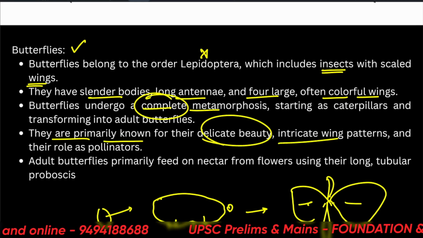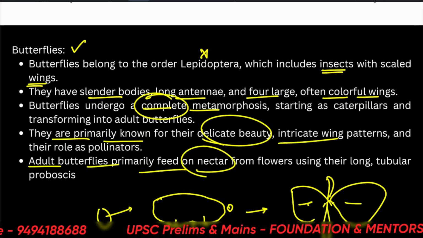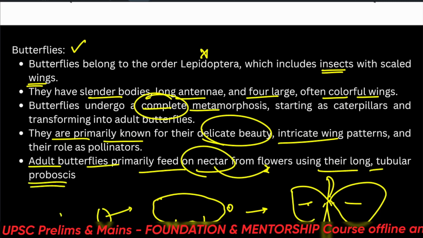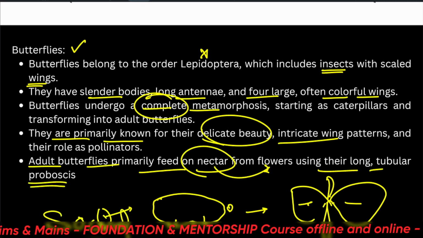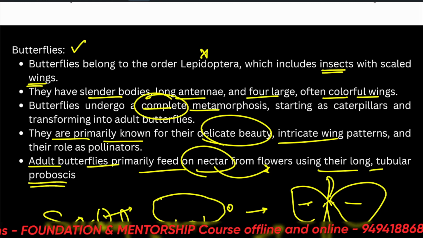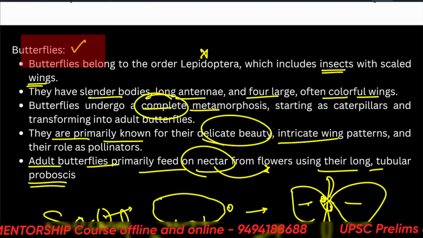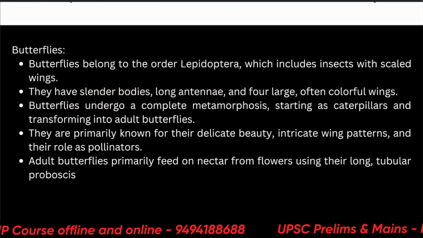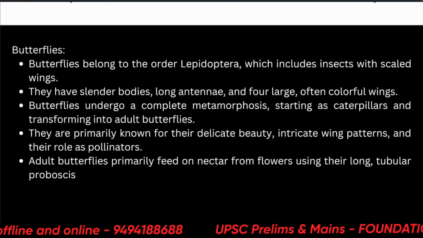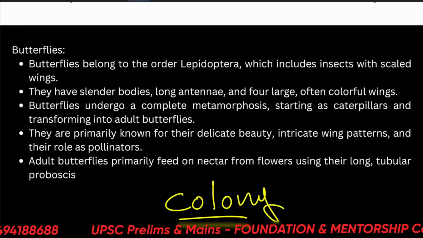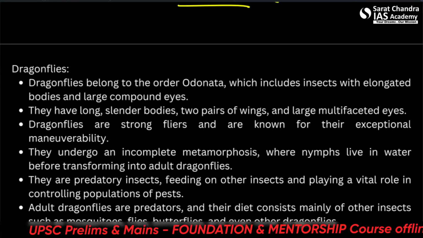But adult butterflies primarily feed on nectar from flowers using their long tubular proboscis. So it's not a social animal. The adult butterfly will go, get its food, and come back. It's not concerned with telling others where the food is. So there's no colony of butterflies as such. There's no queen butterfly.